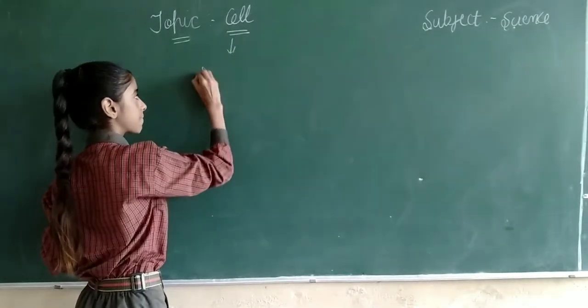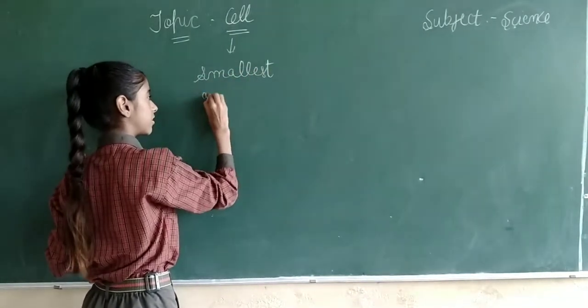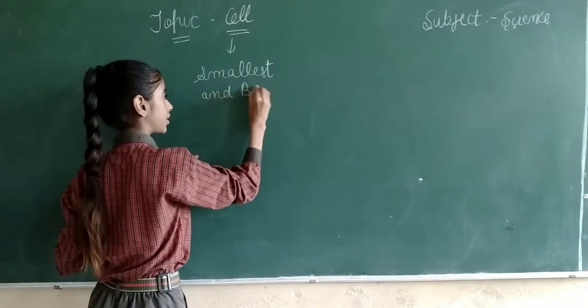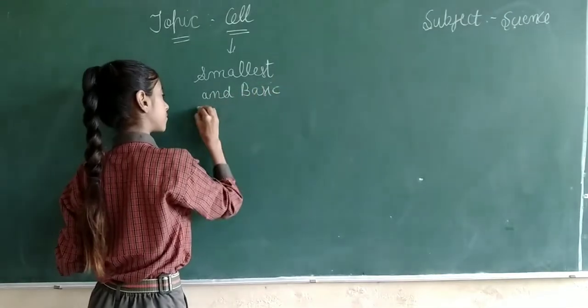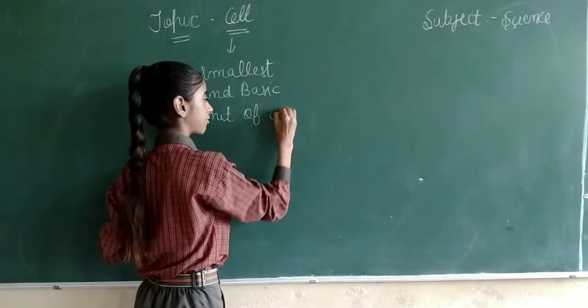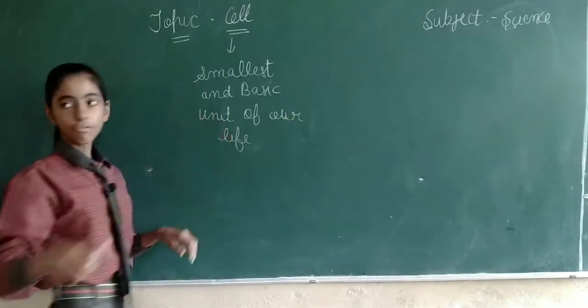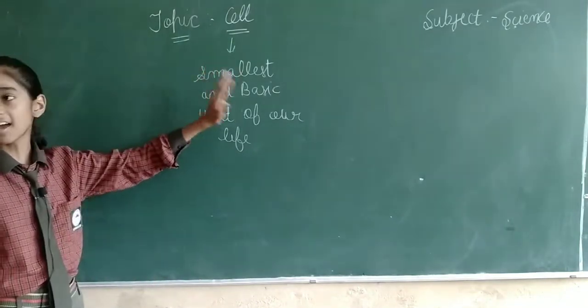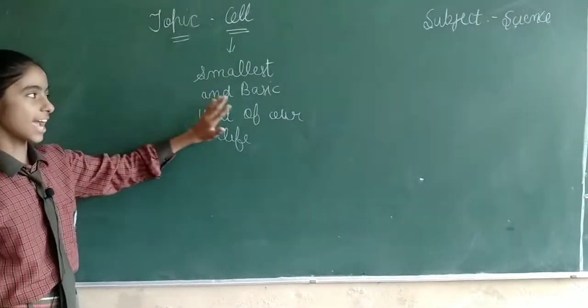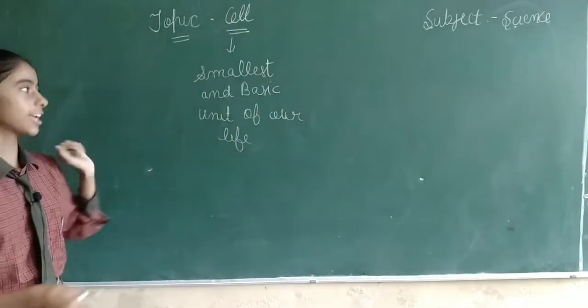Cell is the smallest and basic unit of our life. So friends, what is cell? Cell is the smallest and basic unit of our life.